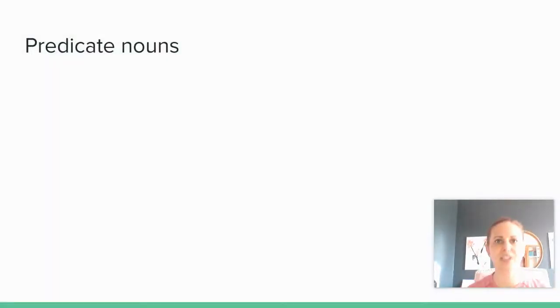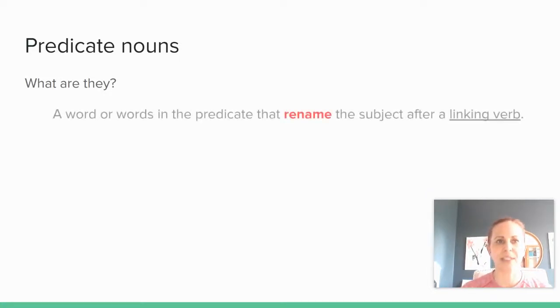So let's take a look first at predicate nouns. What are they? Well, quite simply, it's a noun, or it could be a group of words, but either way, it's in the predicate that renames the subject. So this occurs after a verb, in this case, a linking verb, and that's very important to distinguish. If there's a noun that takes place after an action verb, typically it's going to be something like a direct object. But when you have a linking verb like is, are, was, were, has, have, had, all of that, if it's a noun after a linking verb that renames the subject, it is a predicate noun.